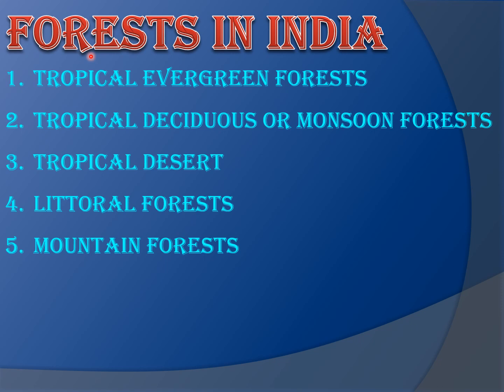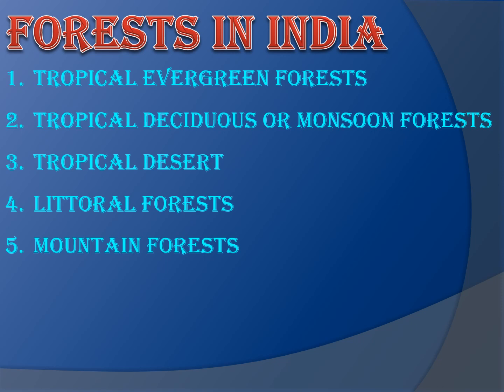Based on these climatic characteristics of different places, we have different types of forest in our country. What are the different types of forest in our country? We have 5 types of forest: the tropical evergreen forest, the tropical deciduous forest, or we call it the monsoon forest, which is widely found in India. Then we have the third type of vegetation in India, that is the tropical desert type. Then we have the littoral forest, and the last is the mountain forest. We'll discuss these forests one after the other.